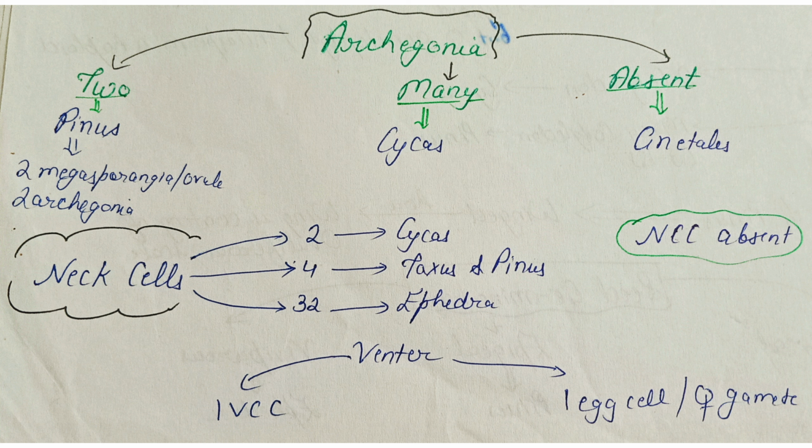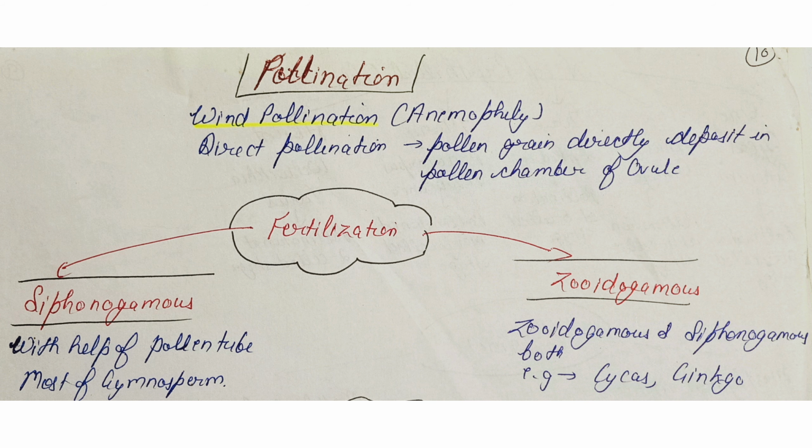Neck cells are 2 in cycas, 4 in pinus and 32 in ephedra. But the neck canal cells are absent. Venter consists of 1 venter canal cell and 1 female gamete. Gymnosperms are pollinated by the wind, that is anemophily. The direct pollination occurs, the pollen grain is directly deposited in the pollen chamber of the ovule. But the fertilization may be siphonogamous or zoidogamous.